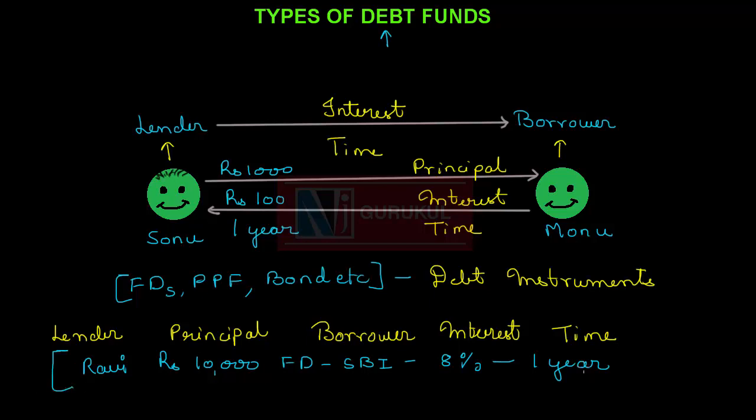Here, FD of State Bank of India is a debt instrument.